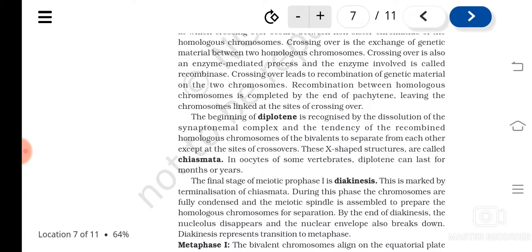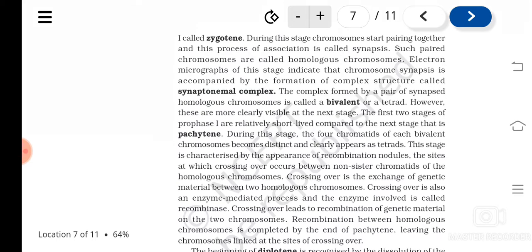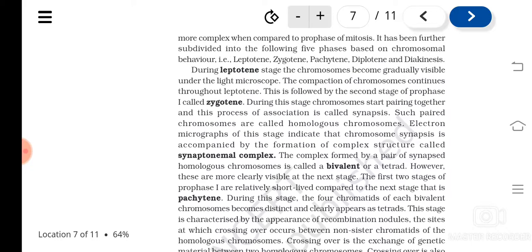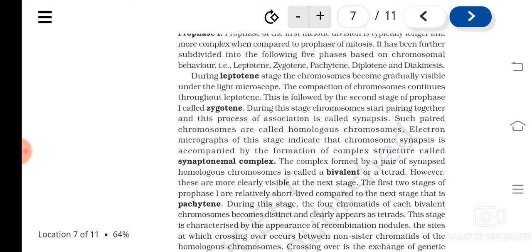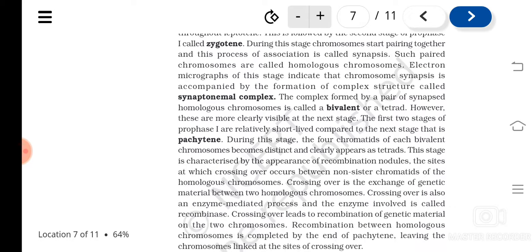So this leads to the next phase of meiosis 1, that is metaphase 1. So prophase 1 is a long process. It includes various substages: leptotene, zygotene, pachytene, diplotene, and diakinesis. In leptotene, chromosomes become visible under the light microscope, and then compaction of chromosomes continues. Then in zygotene, pairing of homologous chromosomes called synapsis, and the appearance of bivalent or tetrad.